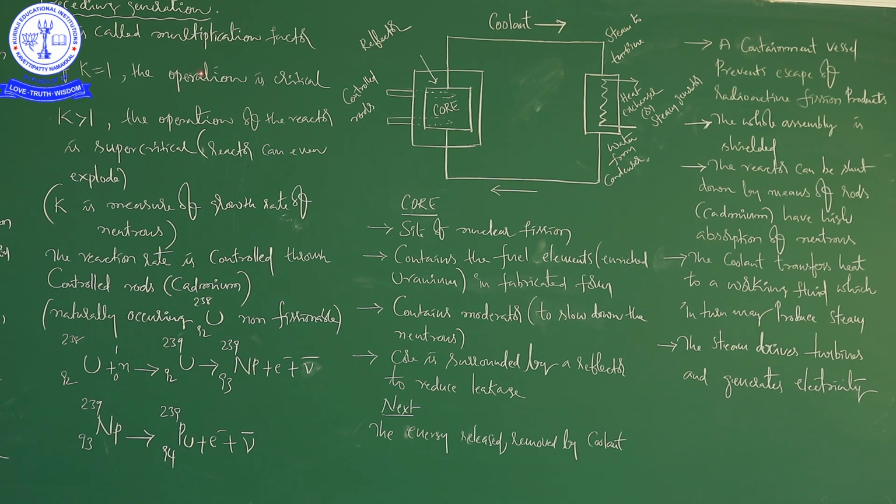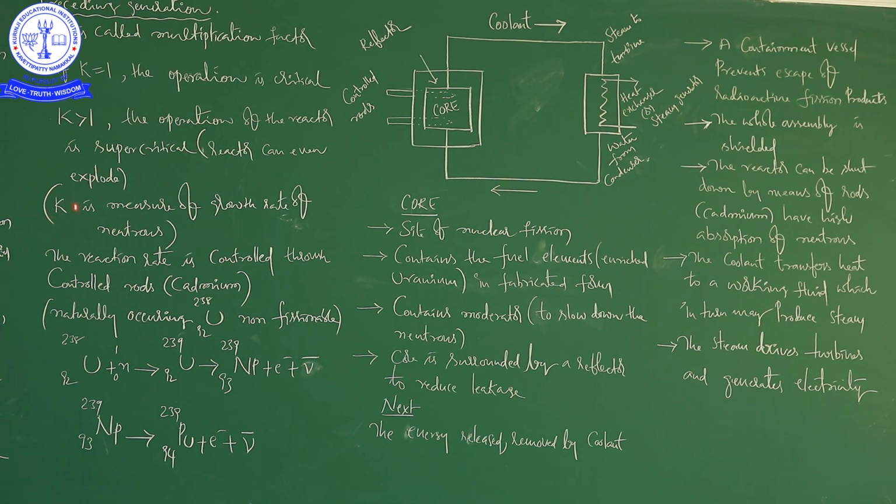This is the stage we need for the smooth functioning of the nuclear reactor, to sustain the chain reaction. This is very important for us to get the required output of the nuclear reactor. If K is greater than 1, the state is said to be supercritical. So, the reactor can even explode.